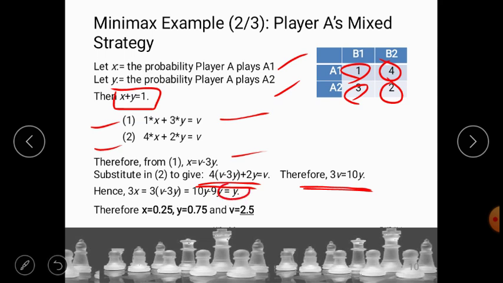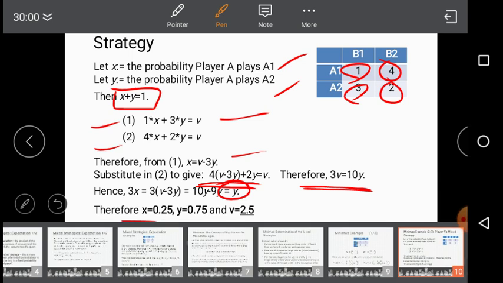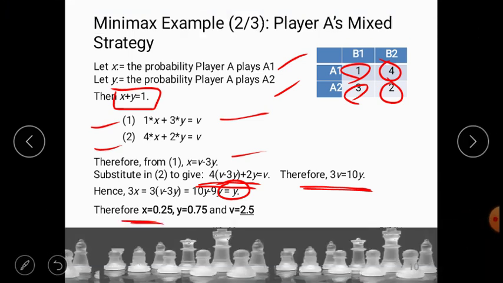Once you substitute that value into the above equations, we get x is equal to 0.25.